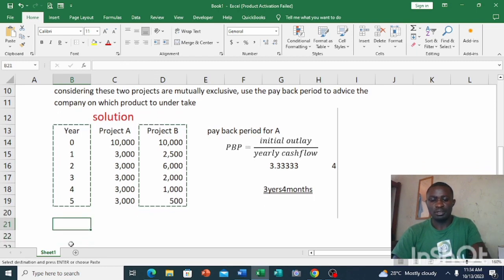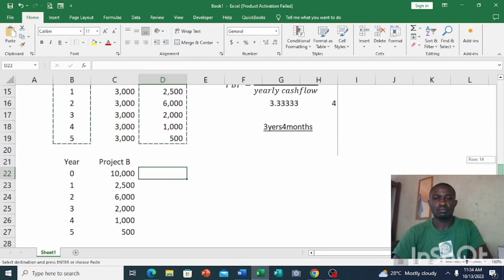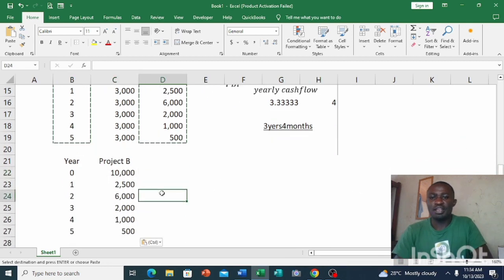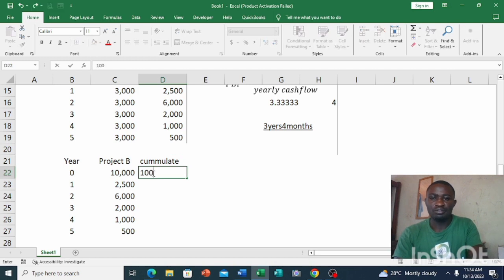Let me go down a bit. Voilà. So the cash flows here are not constant, so in this case I'm going to accumulate them. In that case, I'm going to have the first amount here, please. There is your cash flow at year 0. You put the amount there with a negative.